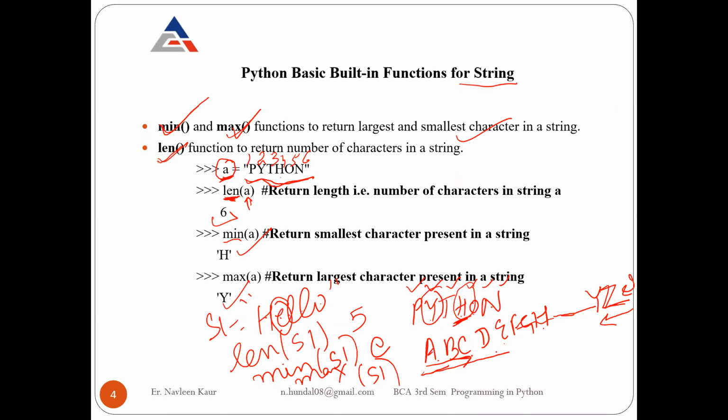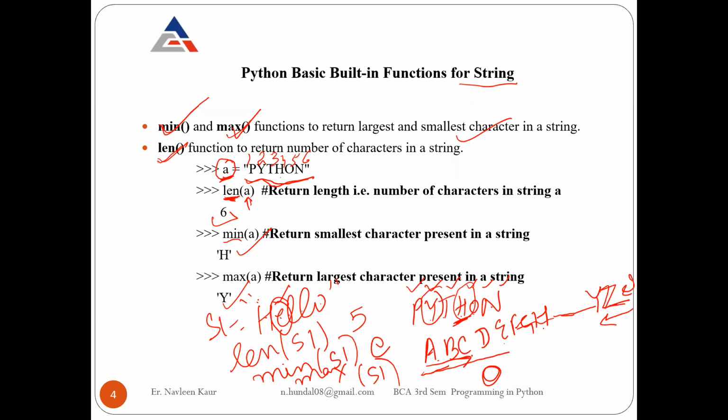And if we want to calculate the maximum of S1, it means which is farthest away, right? So A, B, C, D, E, F, G, H, I, J, K, L, M, N, O. O comes at the end, right? So the maximum character is O. How am I telling that O is the maximum character? Because when we go through ABC, A, B, C, D, E, E comes first, so I'm not interested in it.